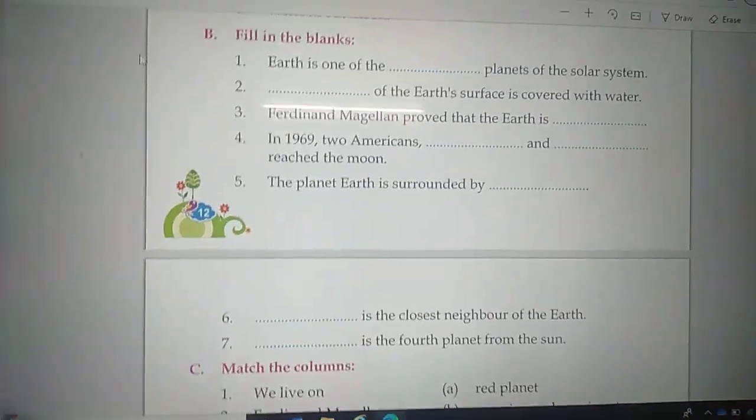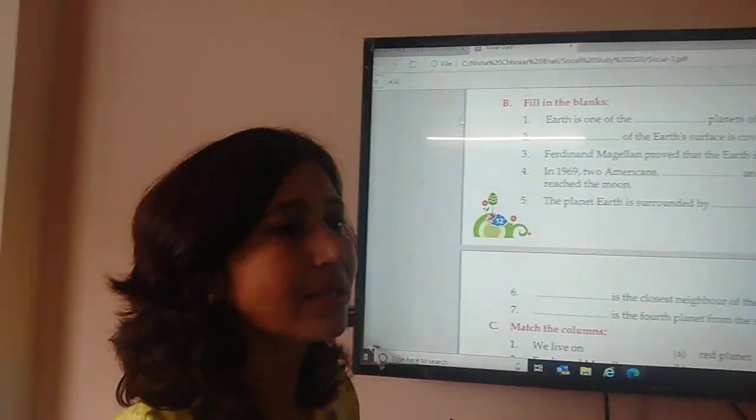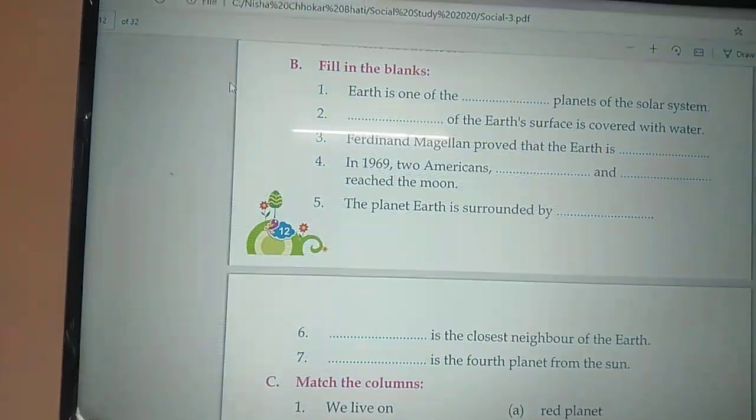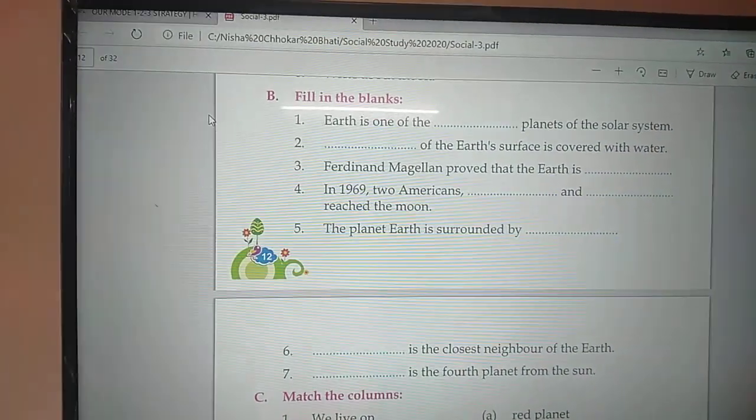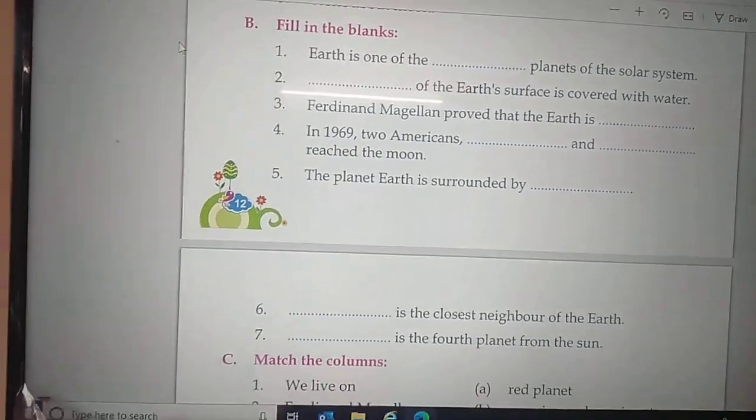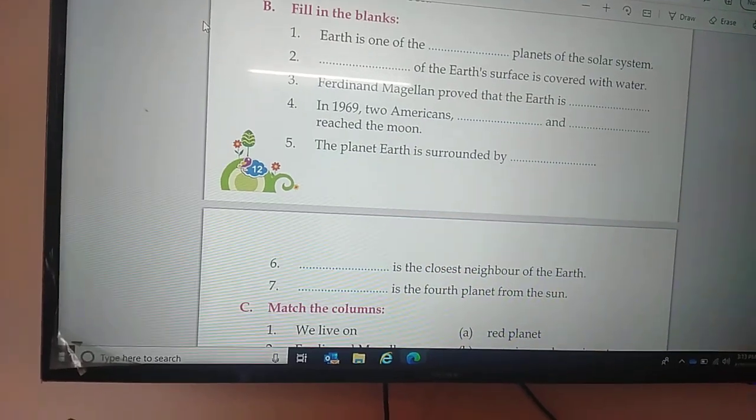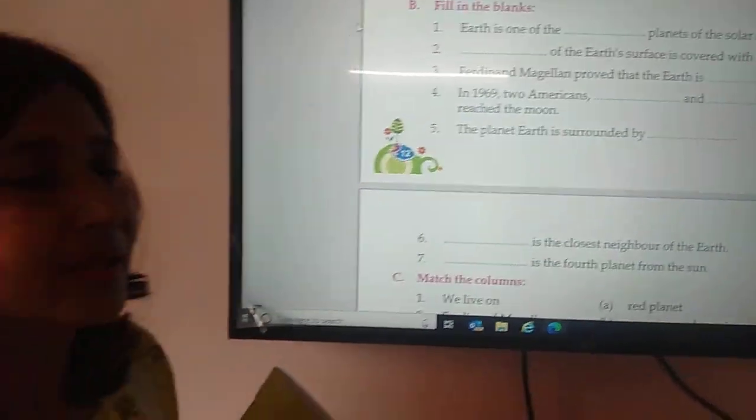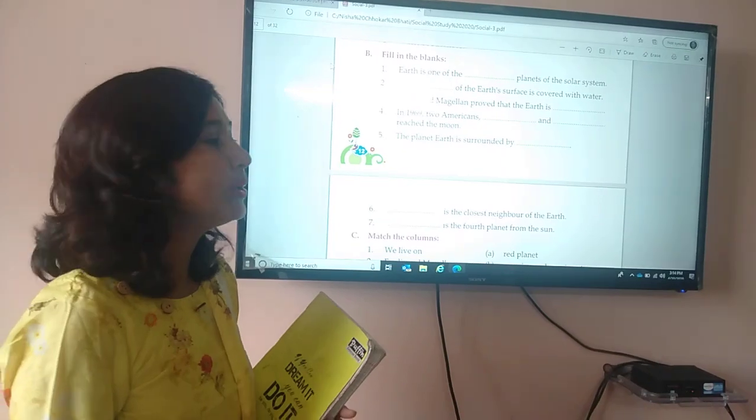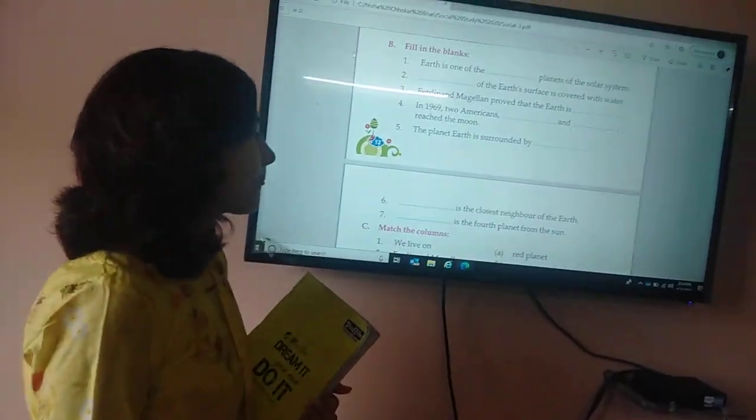Third question. Dash proved that the Earth is round. Yes, Ferdinand Magellan. In 1969, 2 Americans, Neil Armstrong and Edwin Aldrin, reached the moon. The planet Earth is surrounded by, yes, it is surrounded by water. Dash is the closest neighbor of the Earth. Moon is the closest neighbor of the Earth.